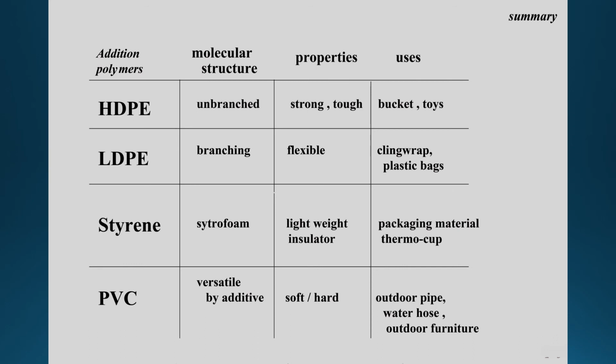You can make it into hard plastic as well as soft plastic, for example outdoor pipe, water hose, and outdoor furniture. Student, please understand this polymer: how this polymer affects its molecular structure, and this molecular structure gives different types of property and use. Thank you.